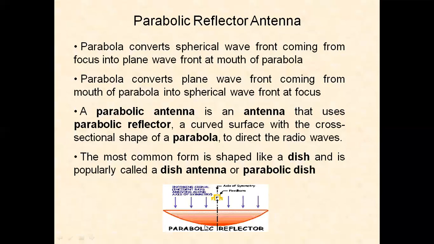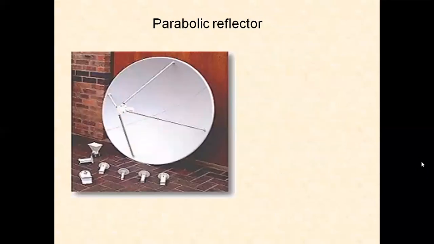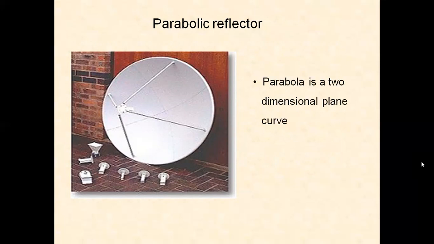This is the structure which we have already seen for the parabolic reflector antenna. This is a basic structure you might have seen on the top of buildings or on the top of towers. The main important application is the DTH antenna. We can receive television signals from the satellite with a small dish antenna. That is nothing but working on the principle of the parabolic reflector antenna.